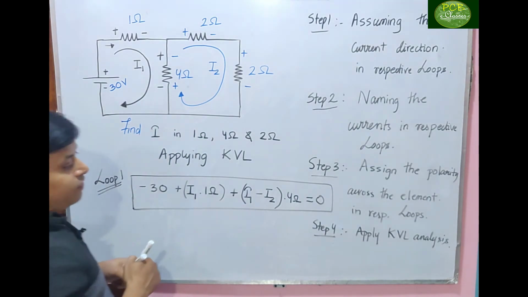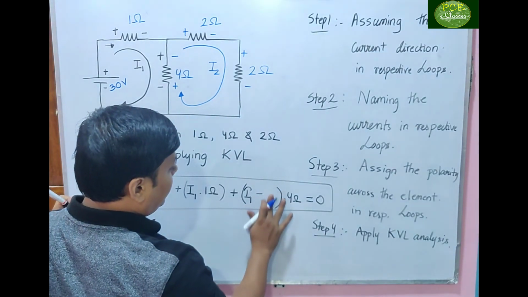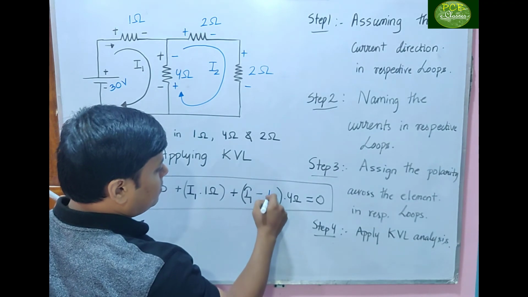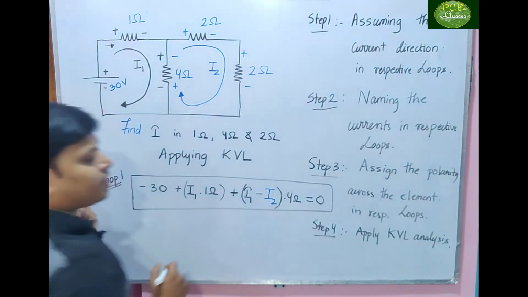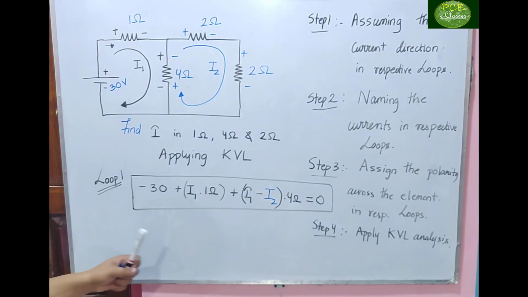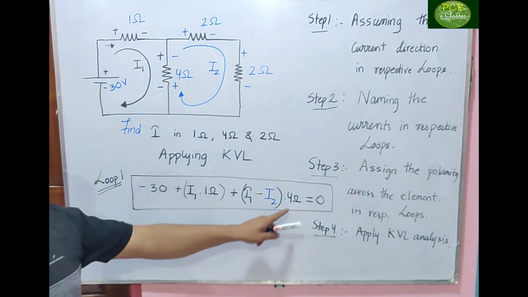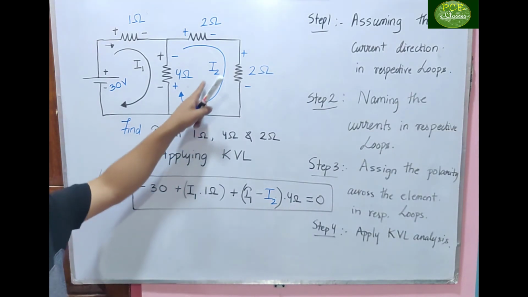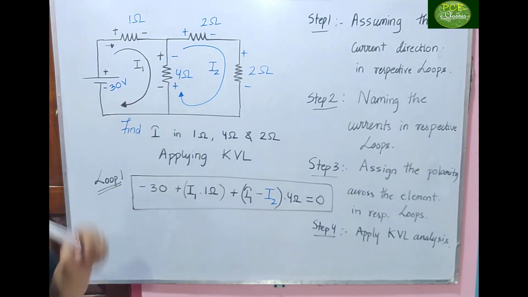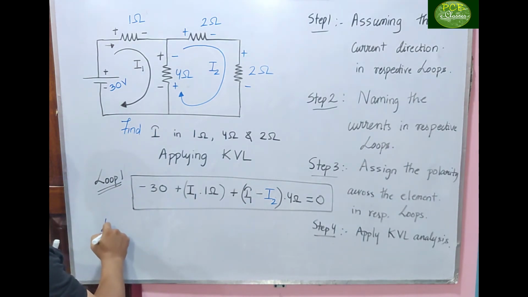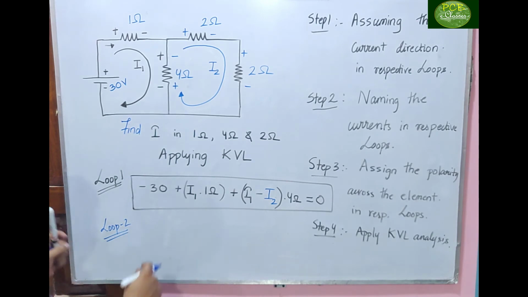Clear? Whereas I2 is secondary, so I'm giving a different color: minus I2 into 4 ohm equals 0. Clear? Next, we'll apply for loop 2. In loop 2, what happens here?